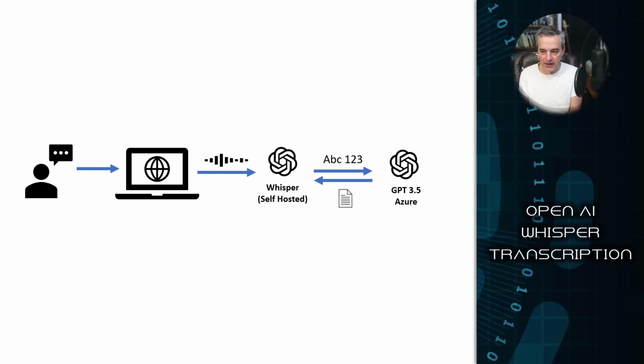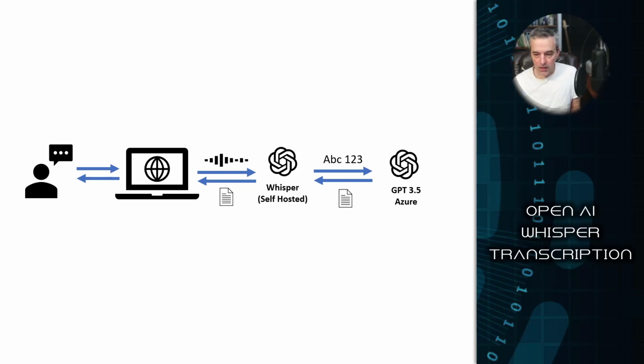And then once it's done formatting that, it will send it back to the calling server, which in my case is the same one hosting Whisper, and then that will pass it back to the client, and then the client can then read the transcribed text and also see what it looks like when it's formatted. So these are the parts that I envision, and I'm going to be using two different kinds of AI to make this happen.